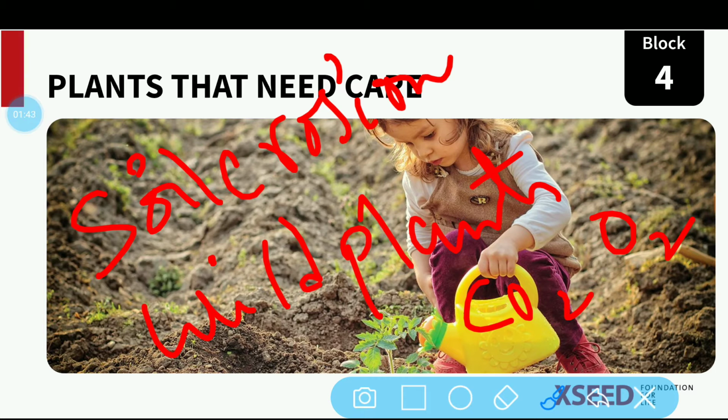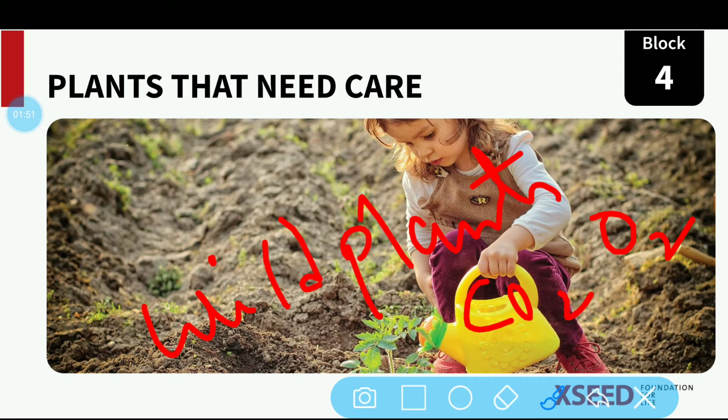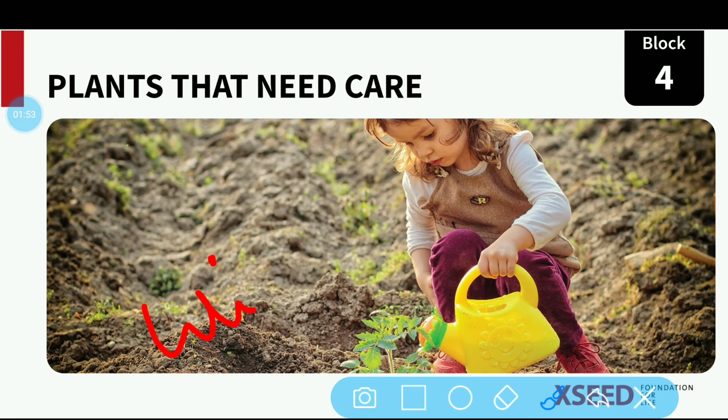Okay. So in today's class, we will discuss the plants that need very proper care, which are totally different from the wild plants. Wild plants are growing everywhere in their natural surroundings, whereas these plants require very proper care. So let us start our class, children, that is Plants That Need Care.